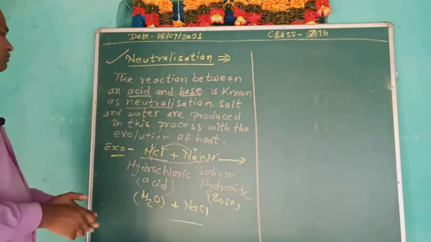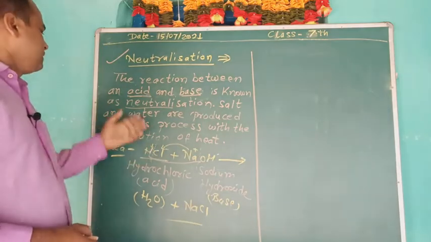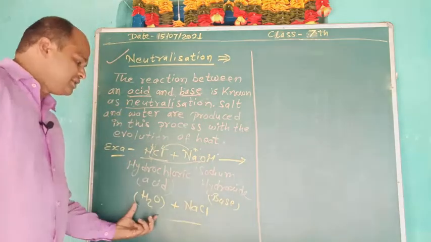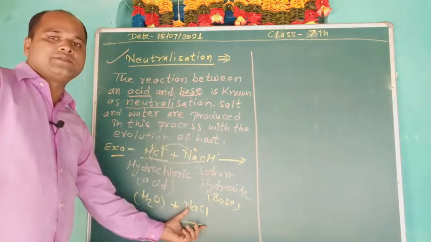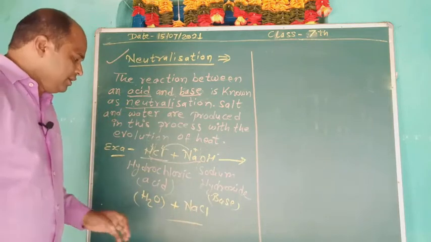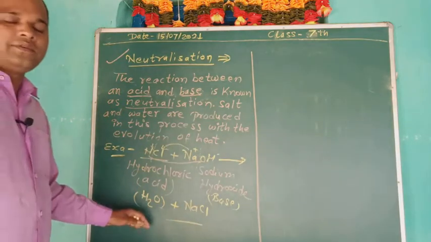So in this process, salt and water are produced. H2O is water and NaCl, sodium chloride, is a salt. Okay, I hope you understood, all of you.